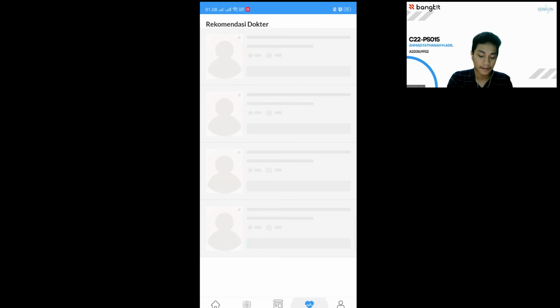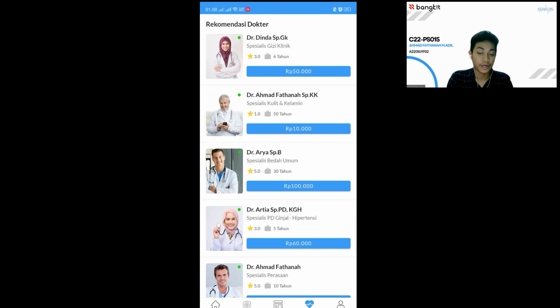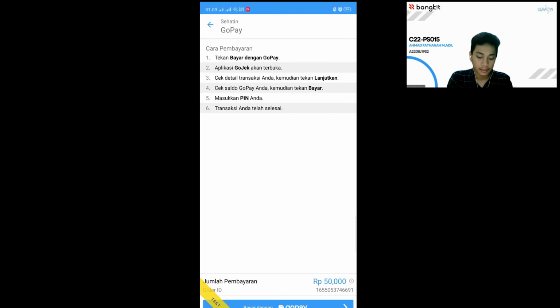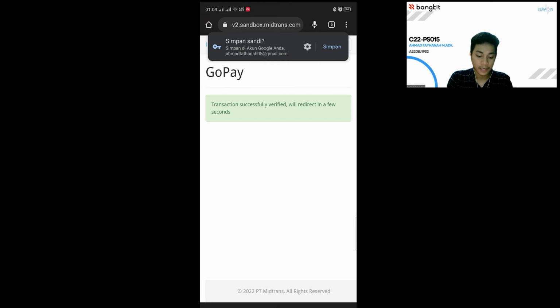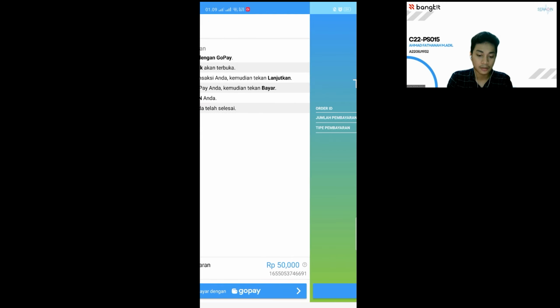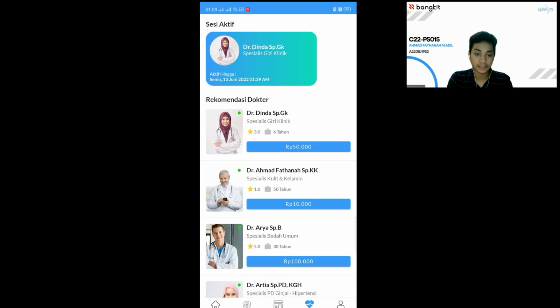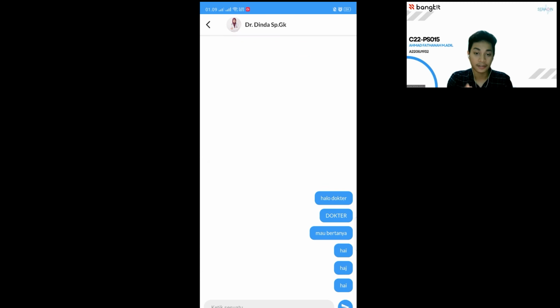And also, we have a consultation feature where the user can consult with the recommended expert. So if you want to consult, just click purchase here and then choose your payment method. Let's say you want GoPay, and then click confirm and pay. And after you pay, you will see the complete message here. Just click finish. And yeah, if your transaction is successful, you will see the active session here. Just click it and yeah, now you can consult with the expert.